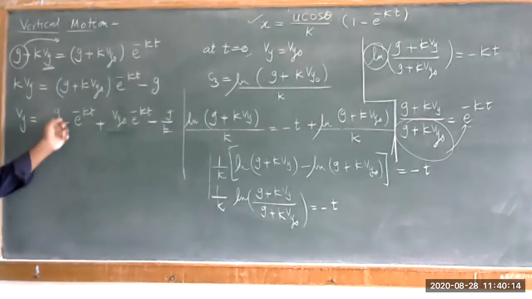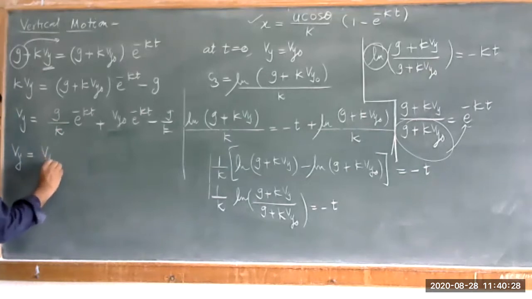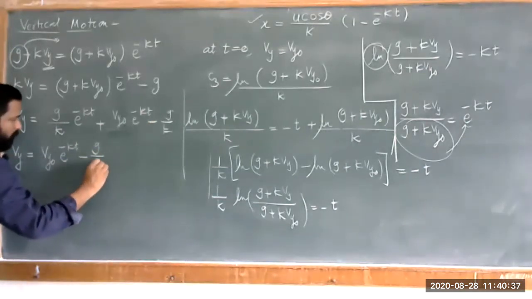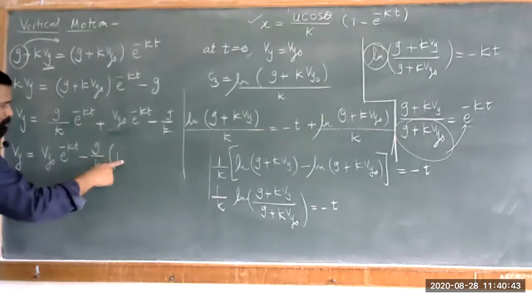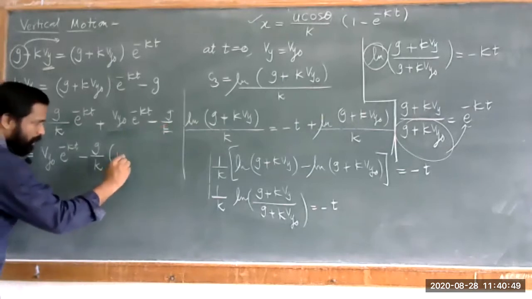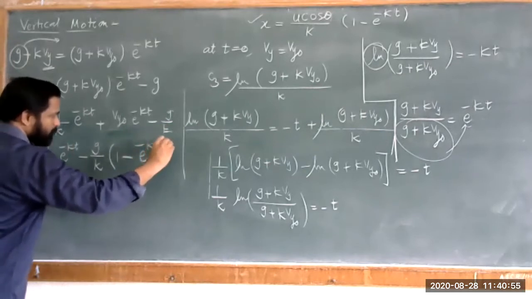Okay? Now here g upon k is there, here g upon k is there, we can just take it common and we can write the velocity along y direction, that is given in terms of the value vy naught into e raised to minus kt minus, I will write this term first, so this is g upon k which is common, so you can have that value 1 minus, now again minus, we have to write this term, so this is nothing but e raised to minus kt.